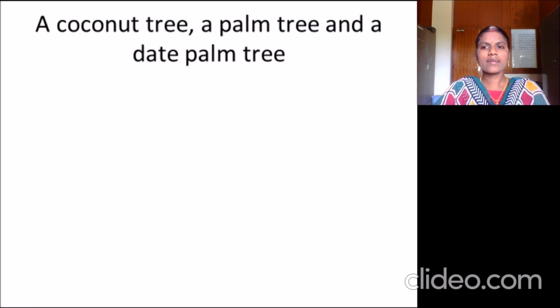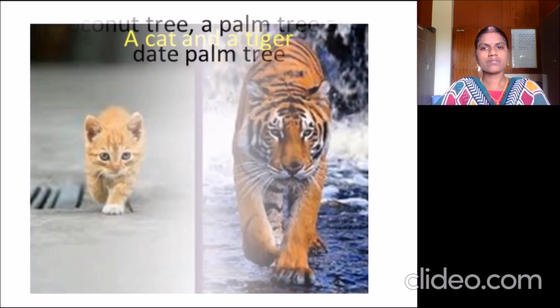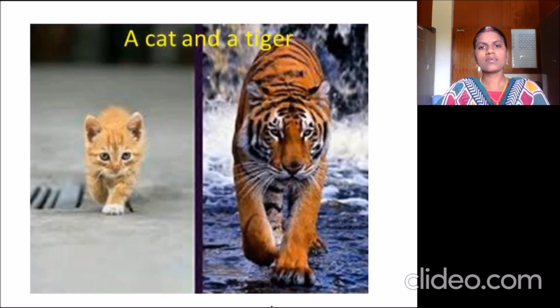This cat and tiger both resemble each other. But we know that a tiger is a flesh eater, whereas the cat is a domestic animal. People all over the world should know that this is a cat and this is a tiger, right?